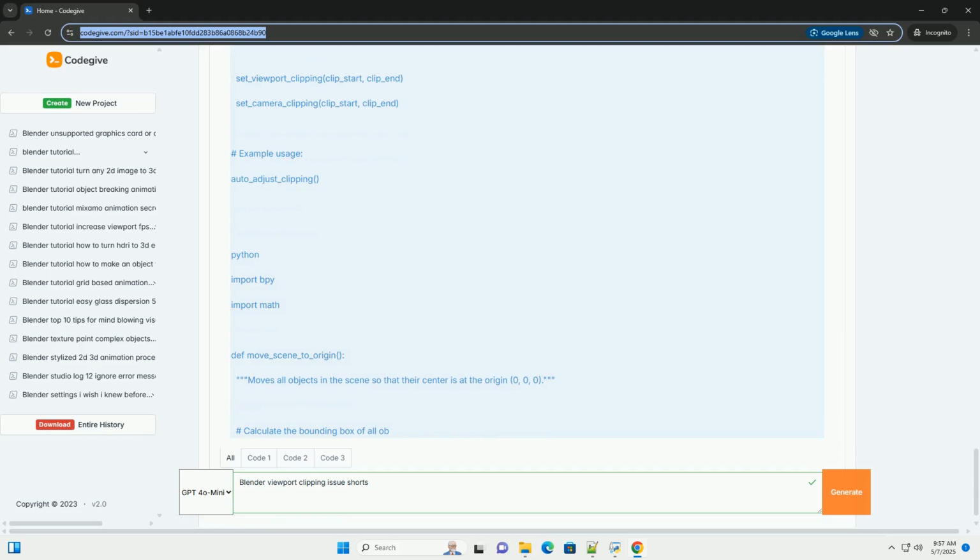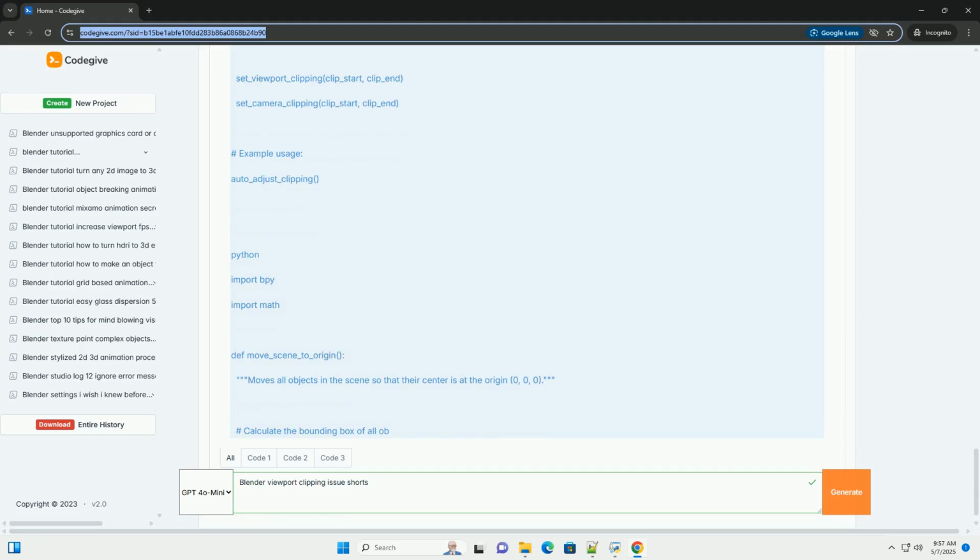2. Setting viewport clipping, for the 3D view. Explanation: This script iterates through the areas of the current screen, Blender's window. It checks if an area is a VIEW_3D area, a 3D viewport. If it finds a 3D viewport, it accesses its spaces.